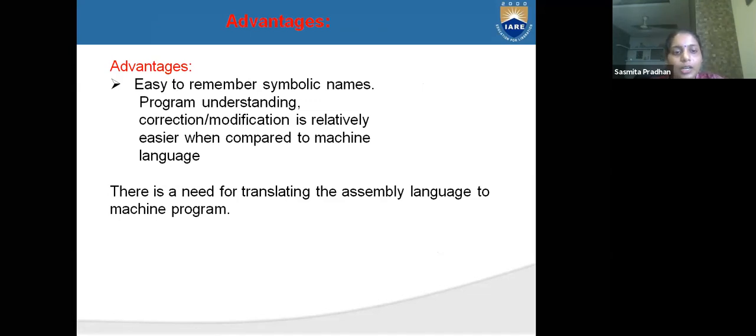There is a need to translate assembly level language to machine level language. When we are executing our program, the machine should understand it, so our assembly level language should be converted to machine level language. In assembly level language we can understand, but the machine cannot. The easy to remember symbolic names are why we can understand.